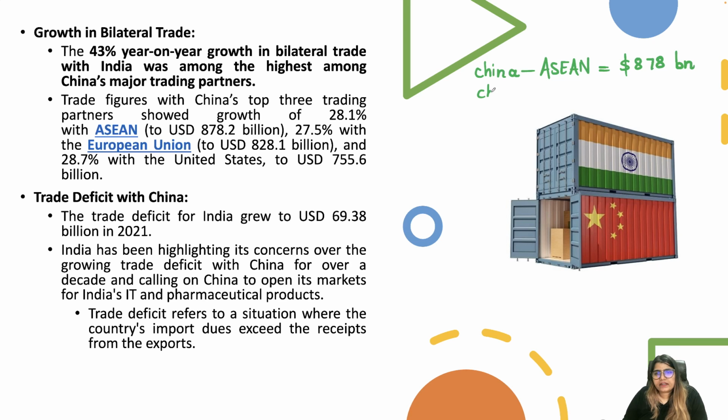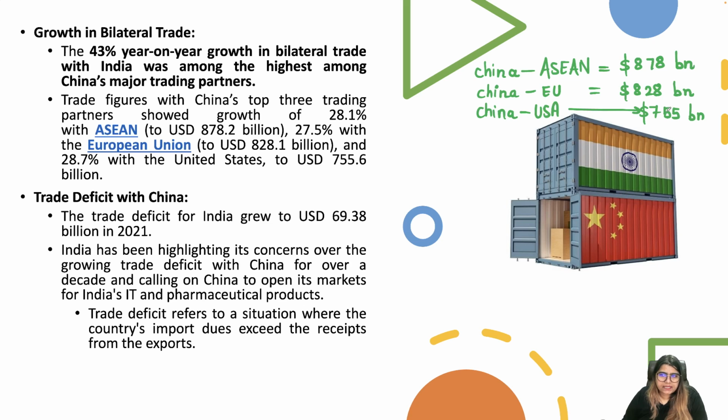And apart from that, China-European Union trade stands at $828 billion, $50 billion less than that. And China-US trade is 28.7% of it, somewhere around $755 billion.